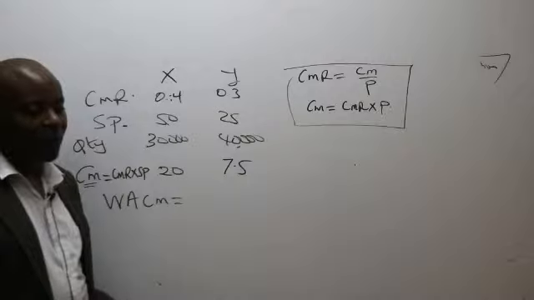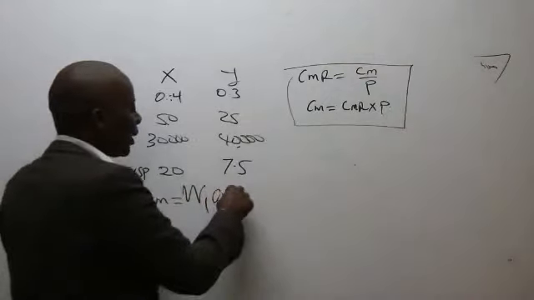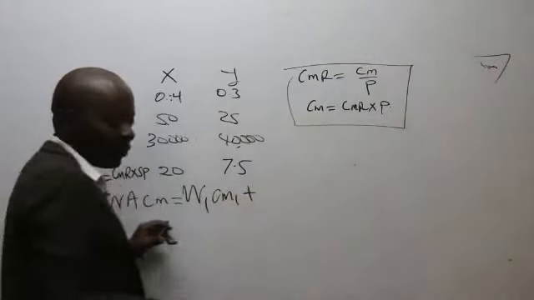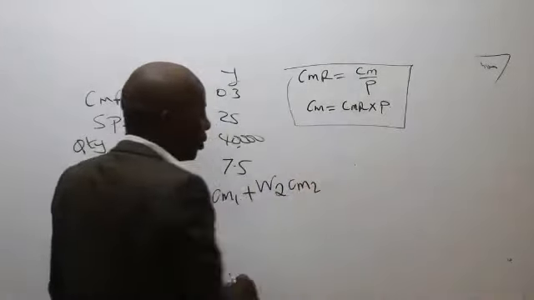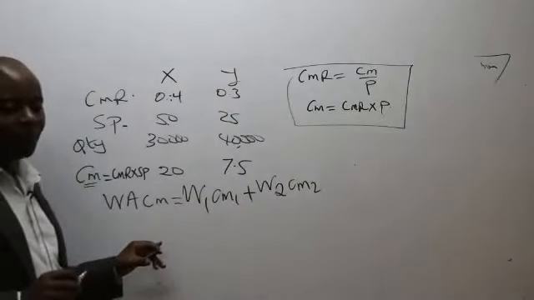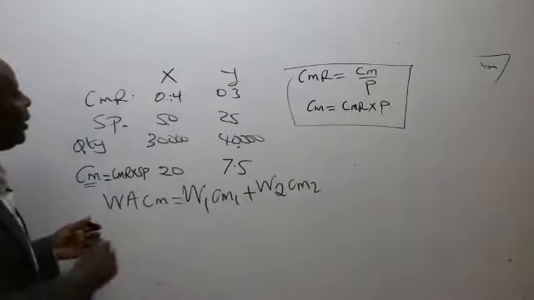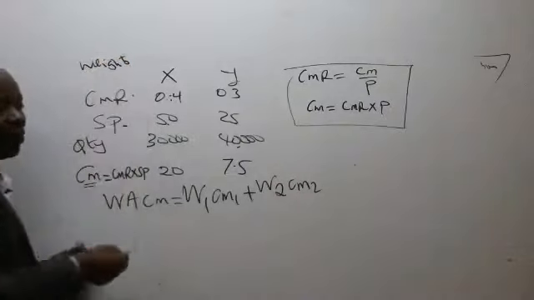So for the weighted average contribution margin, what will I do? I'll take the weight of the first product multiplied by the contribution margin of the first product, plus the weight of the second product multiplied by the contribution margin of the second product. And indeed, this examiner has given me the weights.